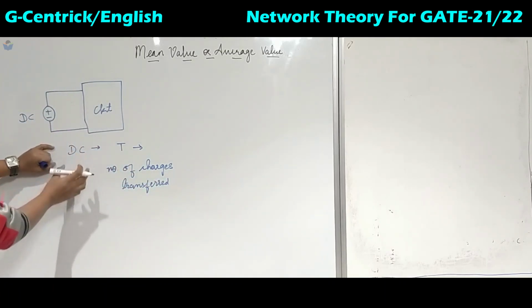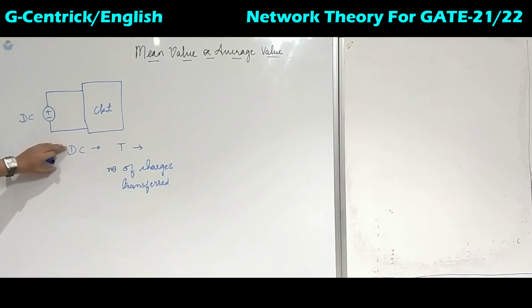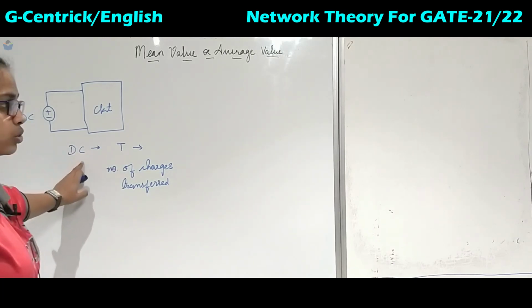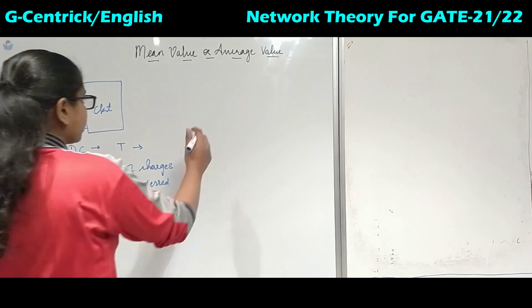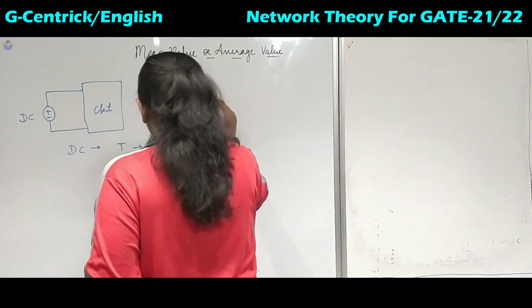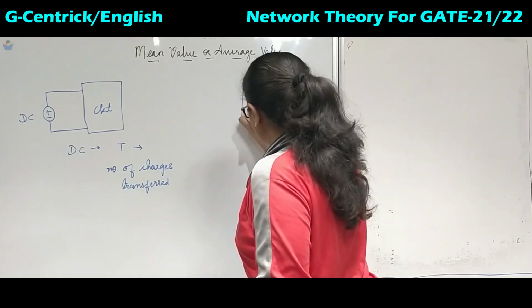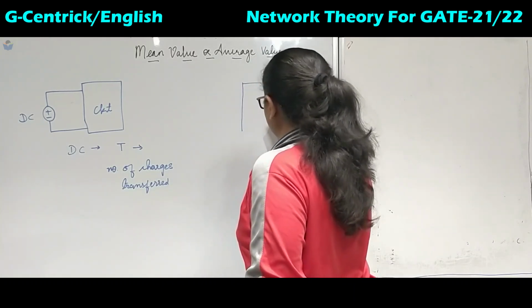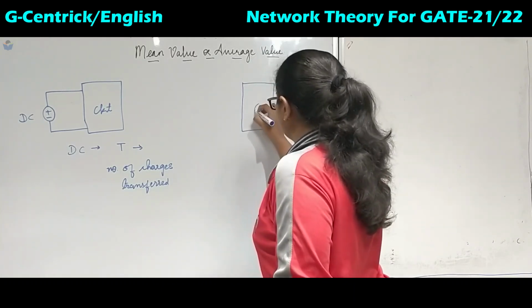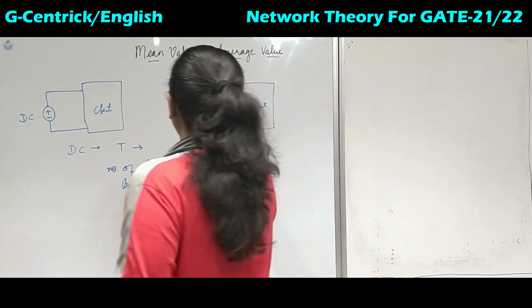when DC is applied. Similarly, if we change this source to an AC voltage source, we will take one more circuit, and for this circuit we will apply an AC supply.